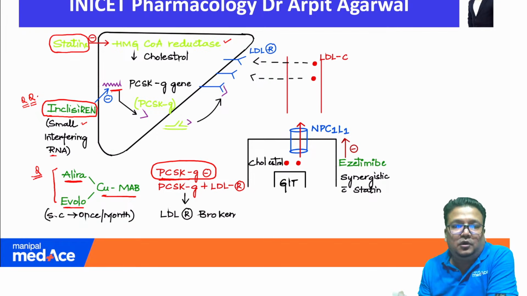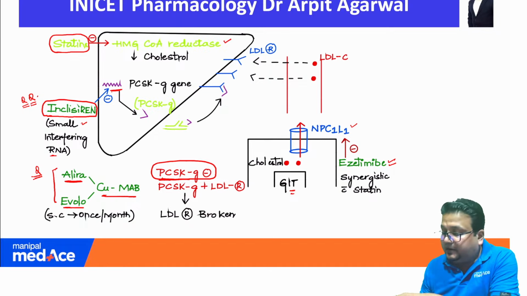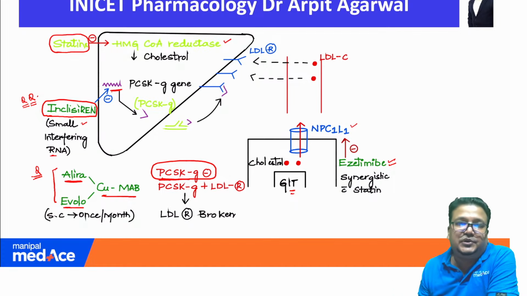And there is your INICET question which was asked. So this is clear. Further, you can see in the same diagram ezetimibe. Ezetimibe is another important hypolipidemic drug which is asked very clearly. Its site of action is clearly shown, the GIT, and which protein does it inhibit? It inhibits the transporter NPC1L1. Again shown. This is a single diagram given in our notes, discussed in my lectures on Manipal MedAce, and all questions related to the mechanism of hypolipidemic drugs asked so far have been asked from this diagram.